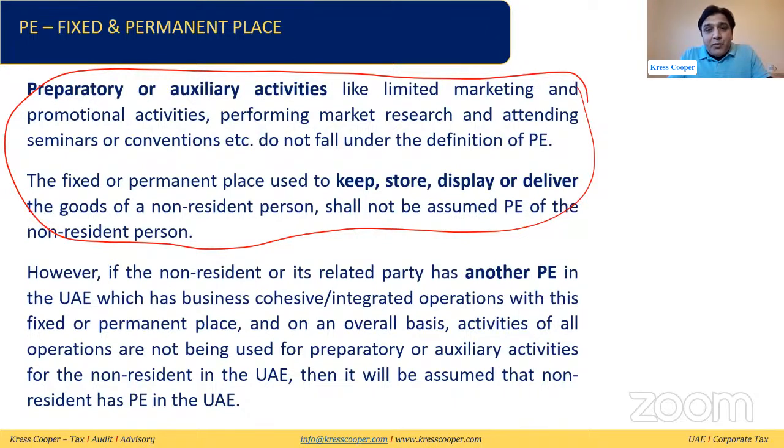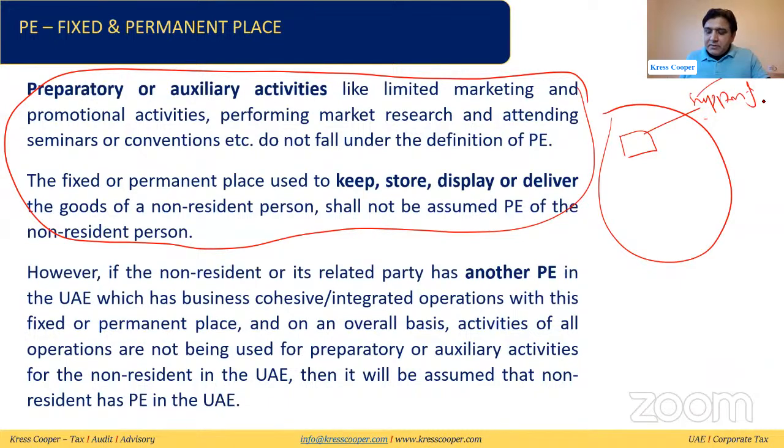There's one important thing that has been given in the law. They said there can be multiple sites. One site is providing supporting activities. Then another site is a PE. Same person, the same non-resident person in the UAE. One site is providing only supporting services, and the second site is a PE of the non-resident person in the UAE.